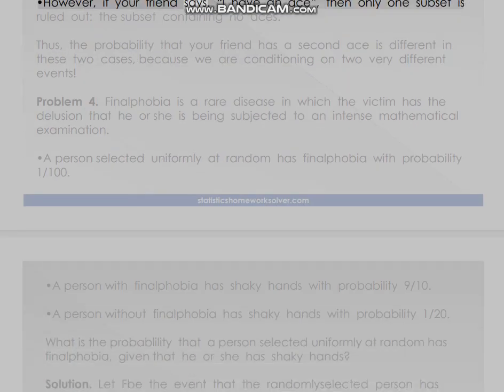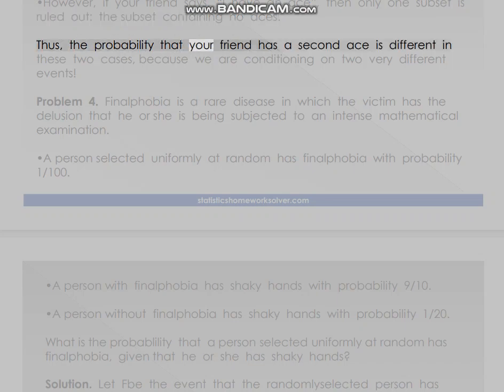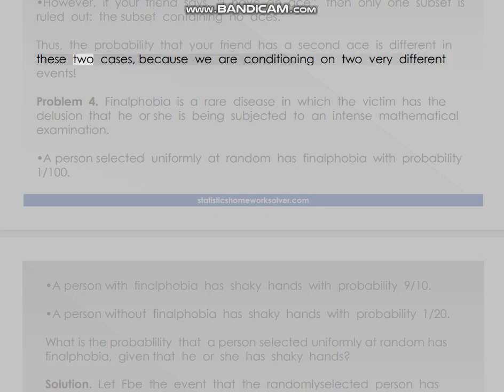However, if your friend says, I have an ace, then only one subset is ruled out, the subset containing no aces. Thus, the probability that your friend has a second ace is different in these 2 cases, because we are conditioning on 2 very different events.